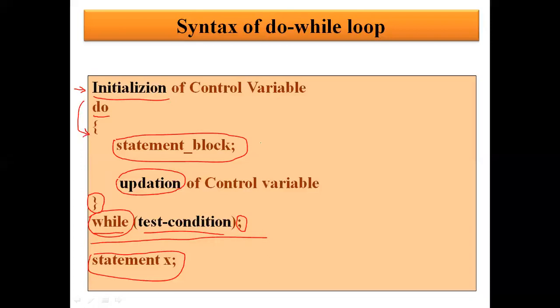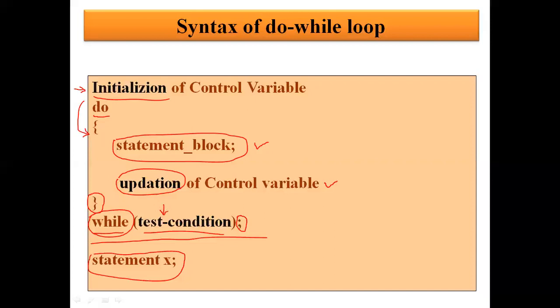Then this statement block is going to execute, whatever the number of statements. After this statement block, the updation in the value of the control variable would take place. That is also known as the counter variable. And after updation, the control will come to this point, the test condition. Now, as you can see, the loop has already repeated once.